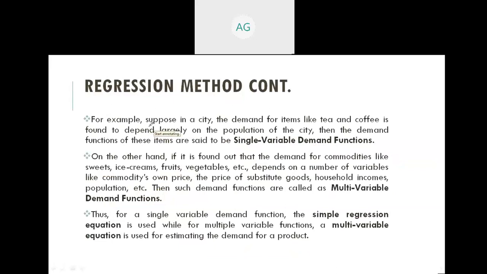So for example, suppose in a city, the demand for items like tea and coffee is found to be dependent largely on the population of the city. So then the demand function of these items is said to be a single variable demand function, because the demand of these items is basically dependent on one factor, which is the population of the city. So that's why its name is single variable demand function.